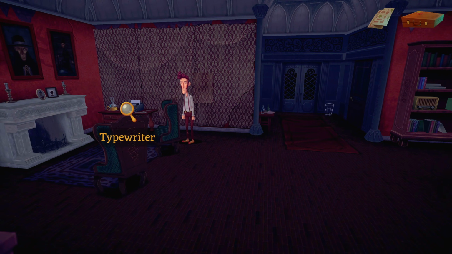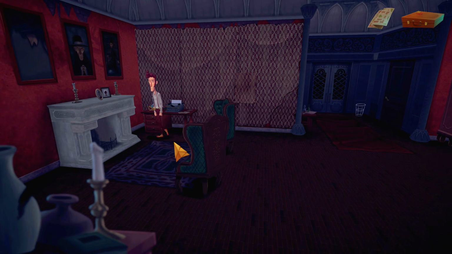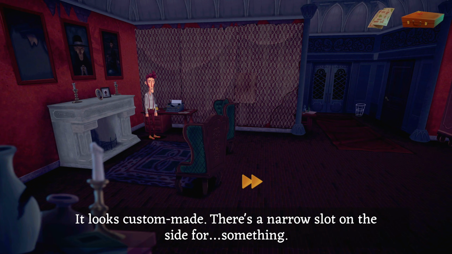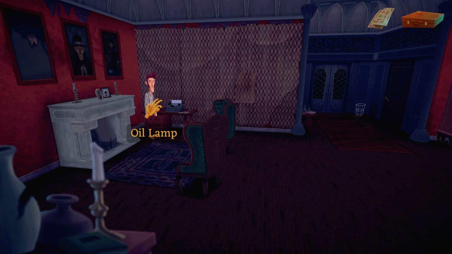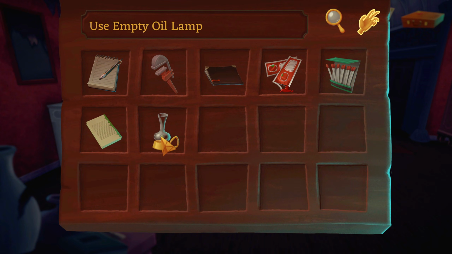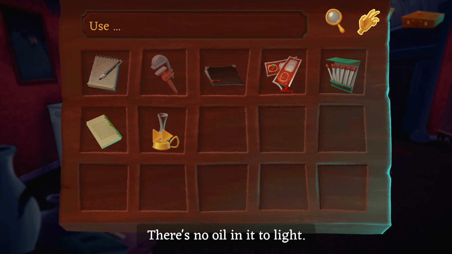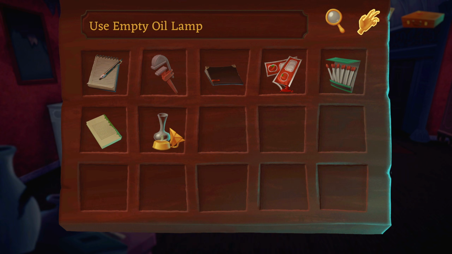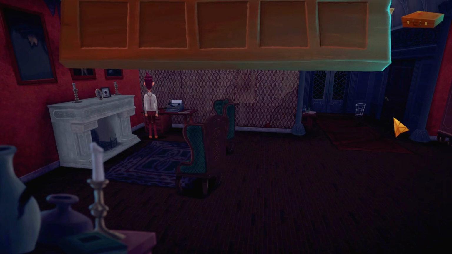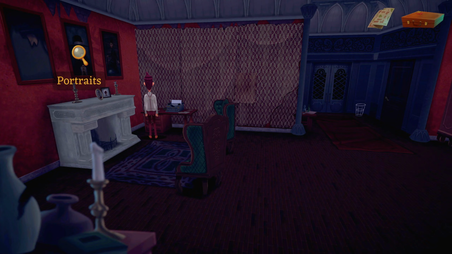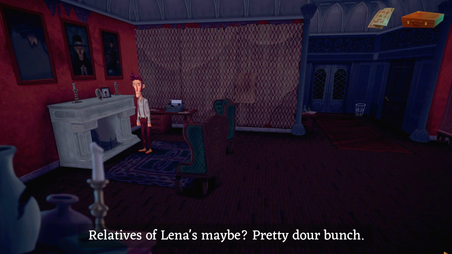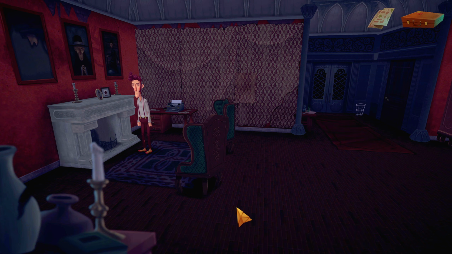That looks very fishy. We've got a typewriter here. It looks custom made. There's a narrow slot on the side for something. Okay. An oil lamp. Hey! I think that's what I see him using in all the promotional material. There's no oil in it to light. Right, okay. Yeah, we need the oil then, don't we? Who are these people? Relatives of Lena's, maybe? Pretty dour bunch. Looks like it.